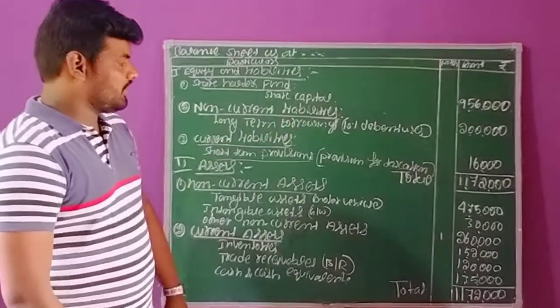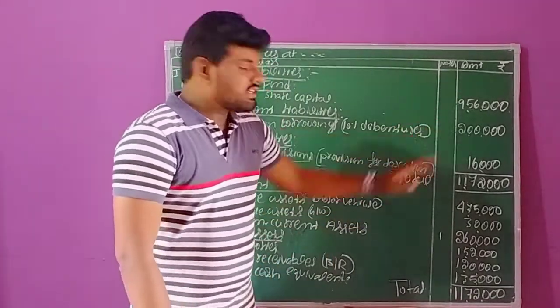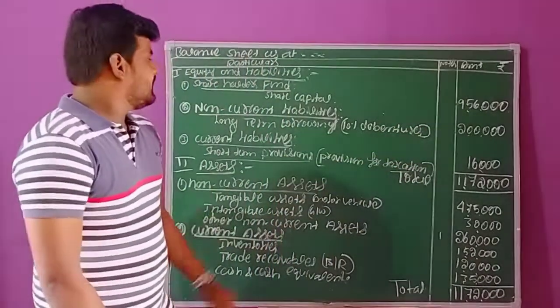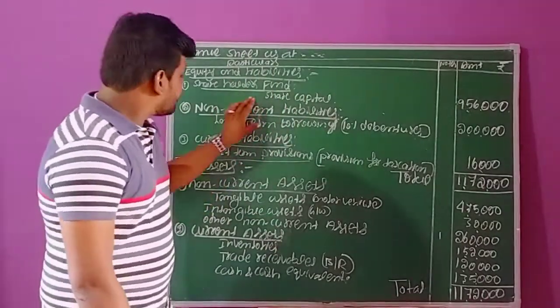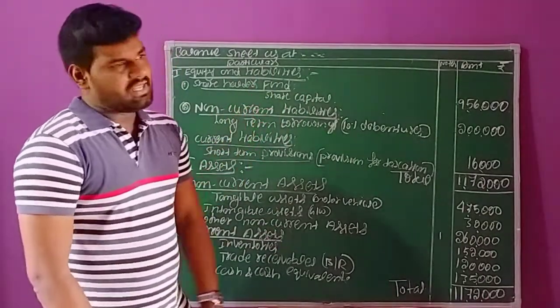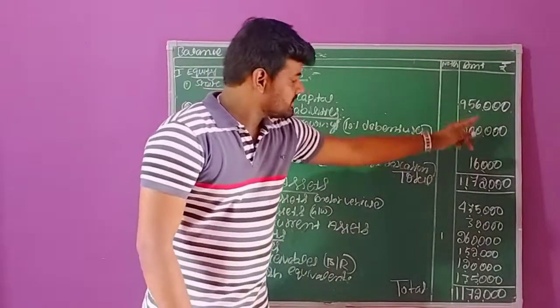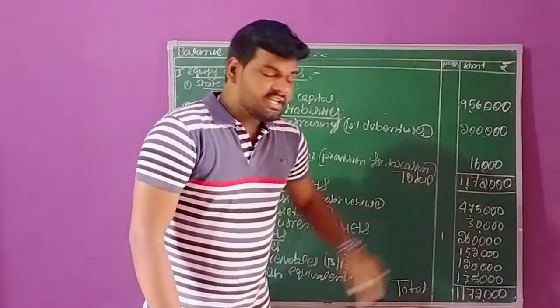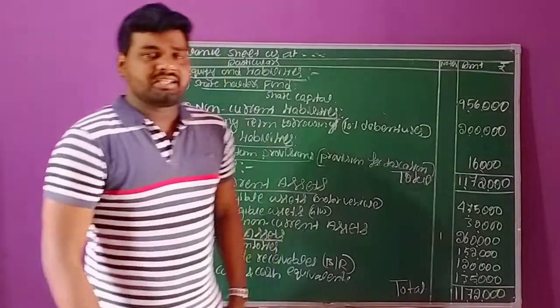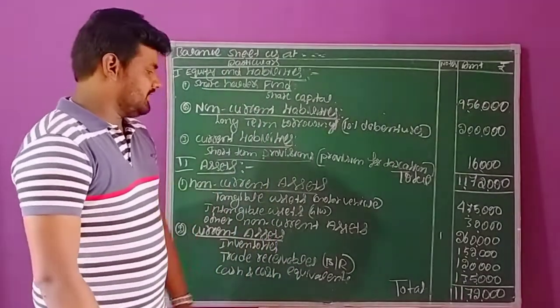Now we need to make the total balance of the last three appropriate heads: shareholder funds, non-current liabilities as well as current liabilities. The total balance is 11 lakh 72,000. This is the total balance of equity and liabilities.